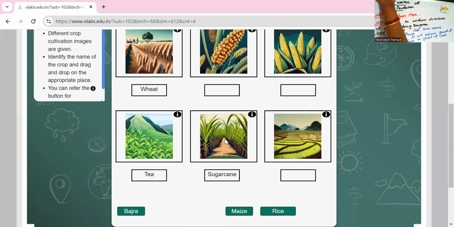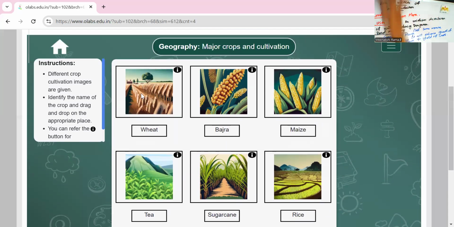Is this sugarcane plant, tea plant, wheat, and then maize? Yes, these are the maize, and then rice, and then bajra. So this is wheat, this is bajra, and then maize, tea, sugarcane, and rice.